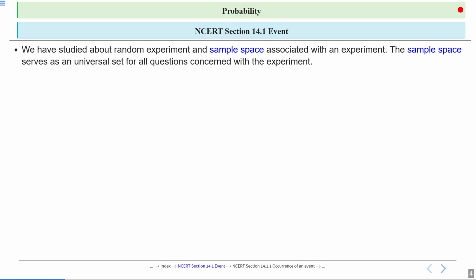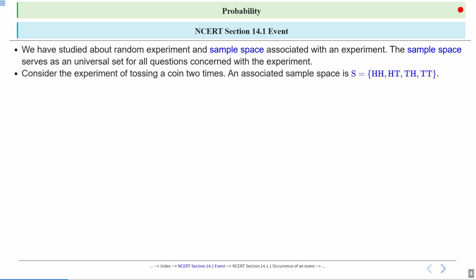The sample space serves as a universal set for all questions concerned with the experiment. So now we treat the sample space as a universal set, and you all know about the universal set, which you studied in the sets chapter.